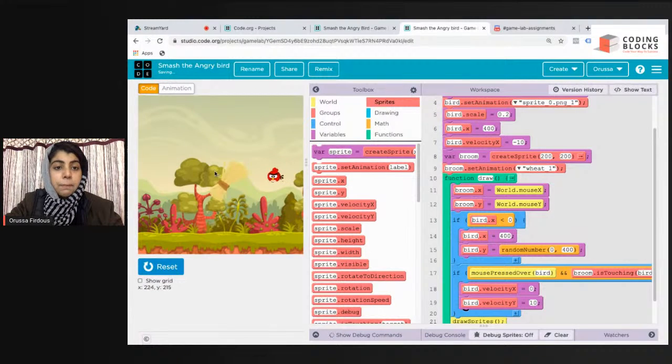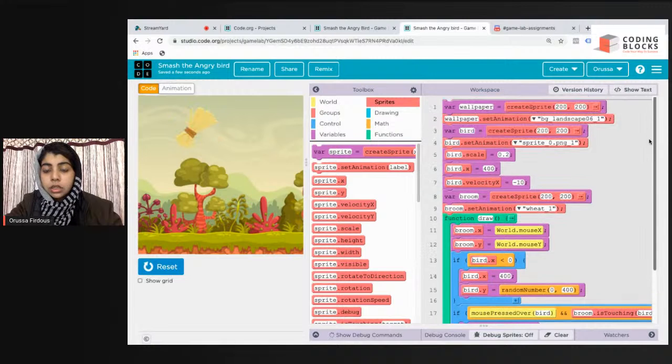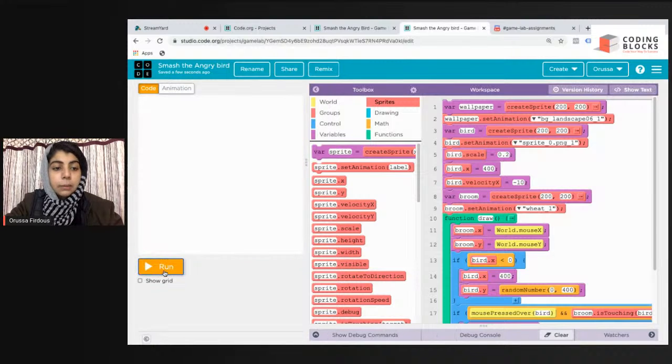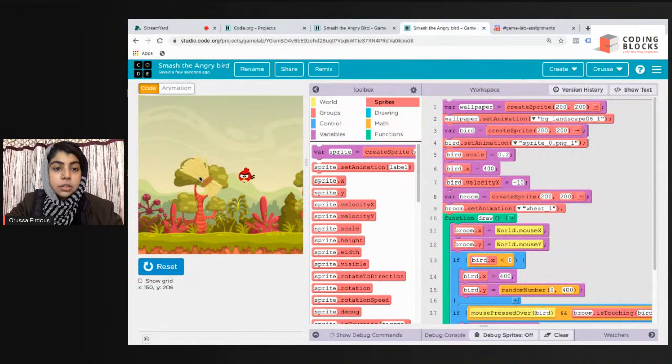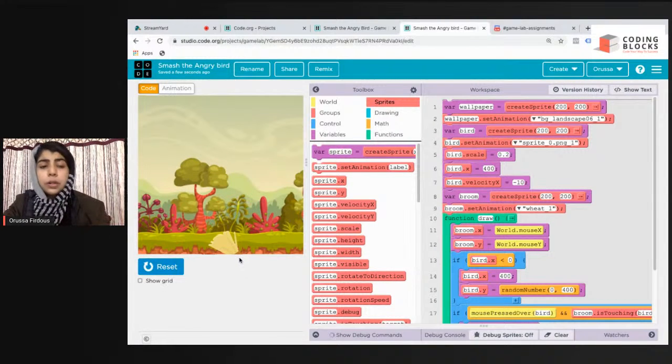If I bang my angry bird, why is it not working? This is very slow. I don't know why my game is so slow. That is probably because the world frame rate is very poor. I'm going to demonstrate again. If I smash the angry bird, now it is moving in the downward direction.